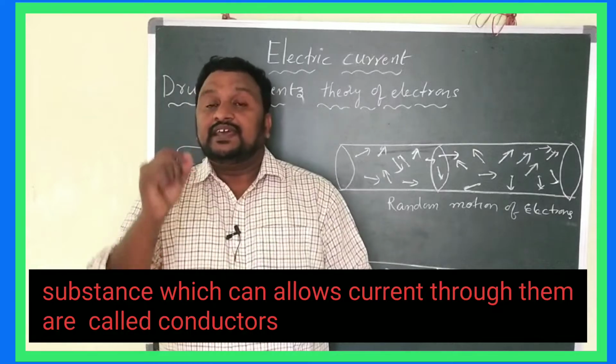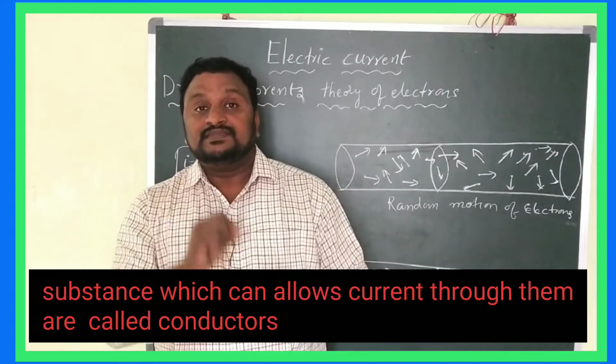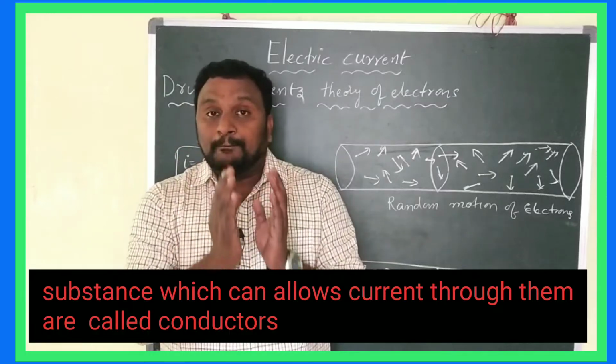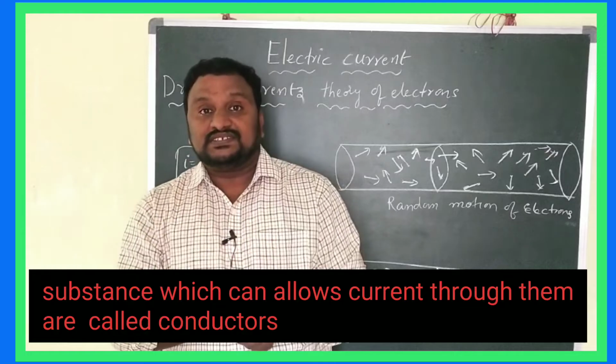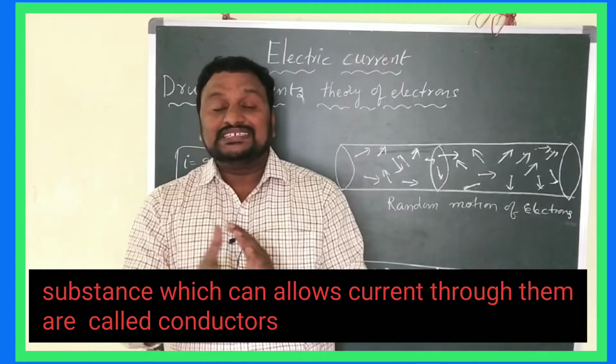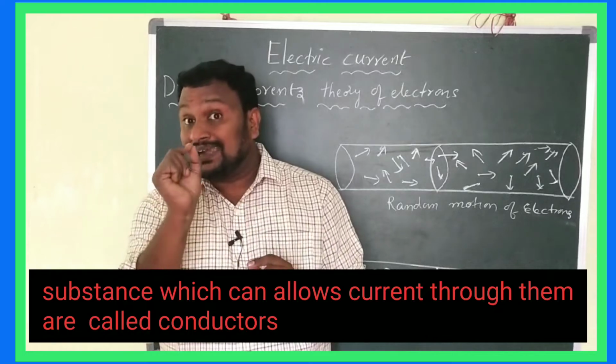That means the material which can send charges from the source to another place is a conductor. Here source means nothing but a battery.